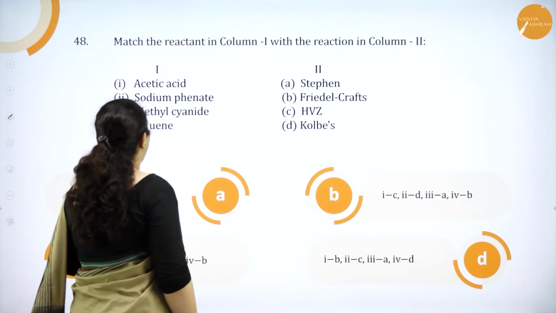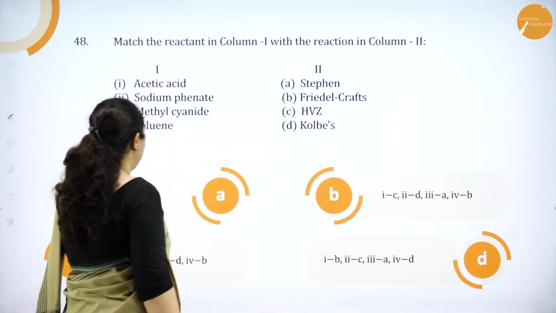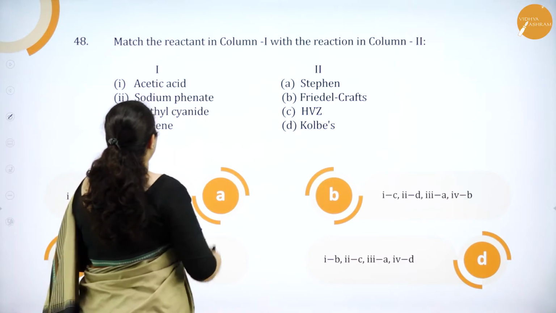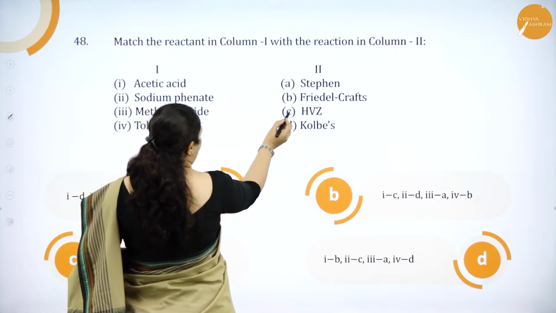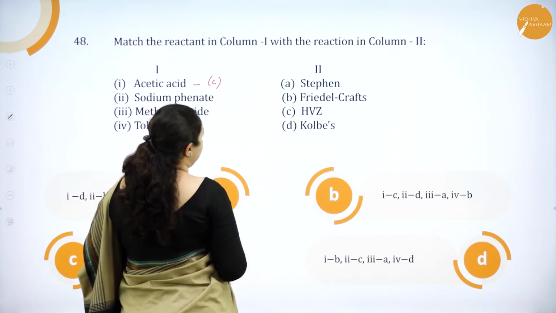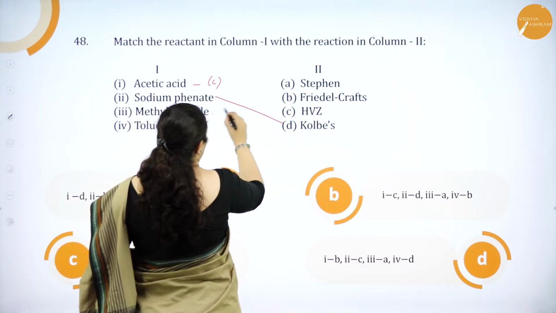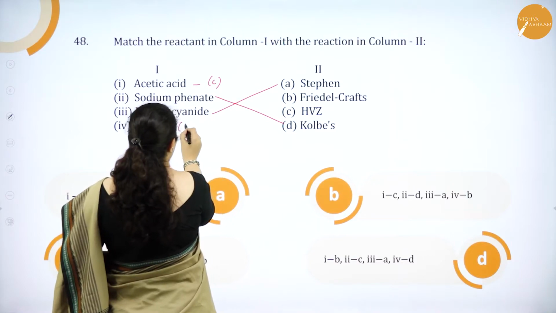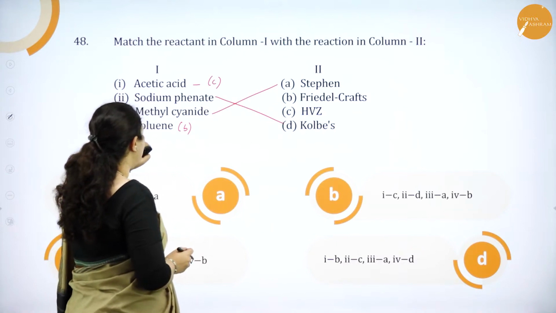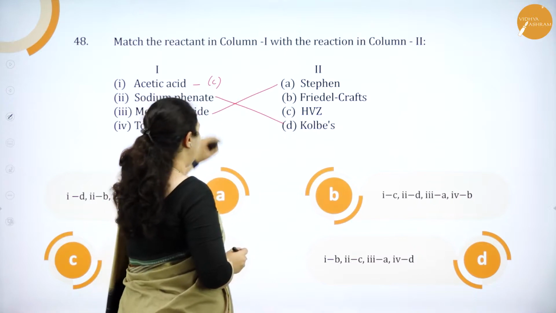48th question. Match the reactant in column 1 with the reaction in column 2. So, we will first solve this and then we will see which option we can choose. Okay. So, acetic acid is HVZ reaction. So, it is C. Sodium phenate, it is Kolbe reaction. Methyl cyanide, Stephen reaction. Toluene is Friedel-Crafts reaction. So, you can see the first option and the last option and see the other options which is right. Okay. So, 1 should be C.